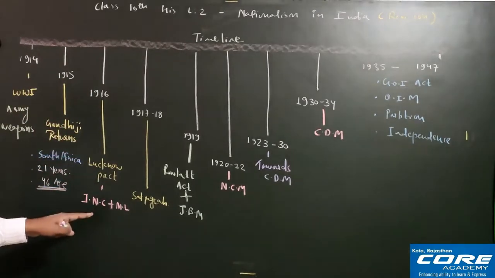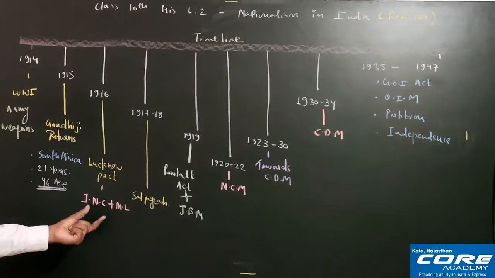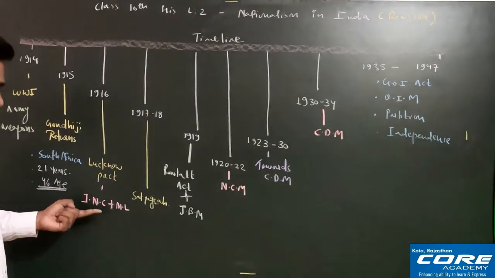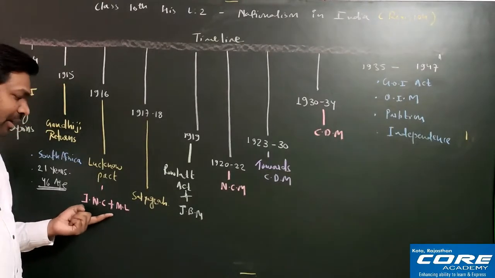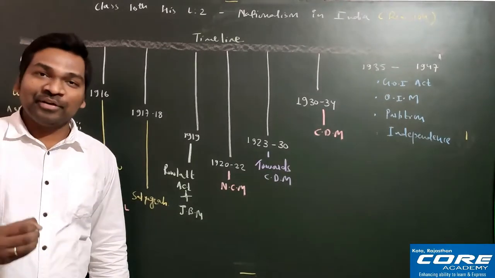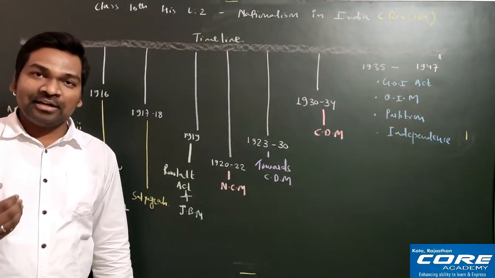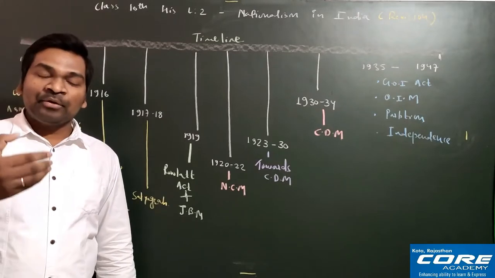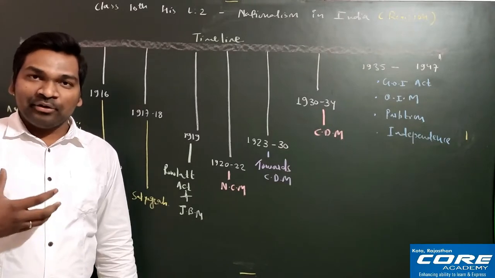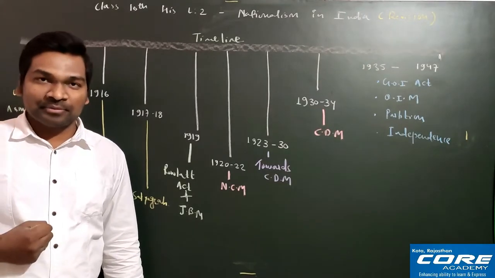Here in this Lucknow Pact, you can see the Muslim League came together with the Indian National Congress, and they both decided that they will fight against the Britishers together. But here the blunder the Indian National Congress made was that they accepted the demand of separate electorate of the Muslim League. You all know whether the separate electorate demand is very good or very bad. You can see they are demanding a separate region, a separate area, where they will only fight elections and where they will only vote in the election. So it is a kind of division theory which cannot be accepted, है ना?